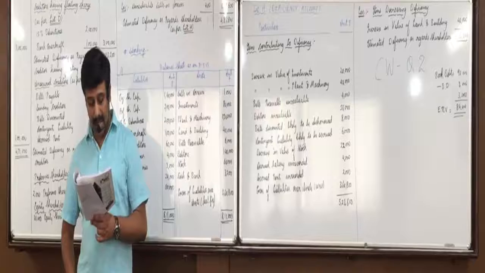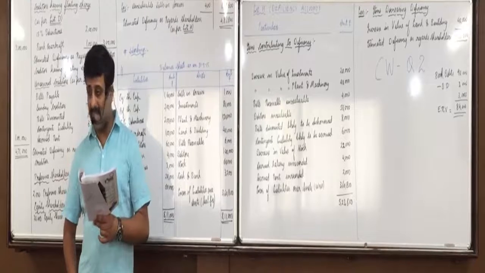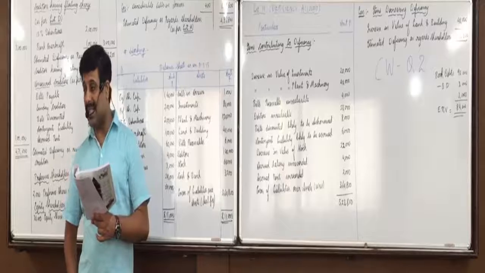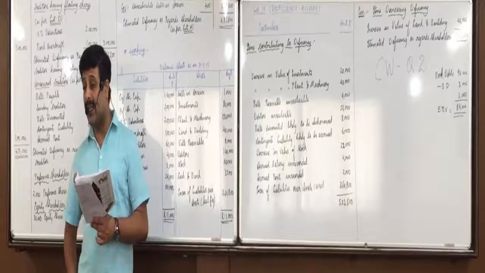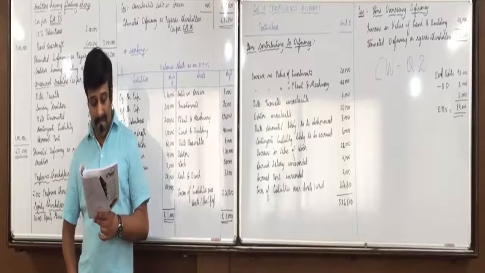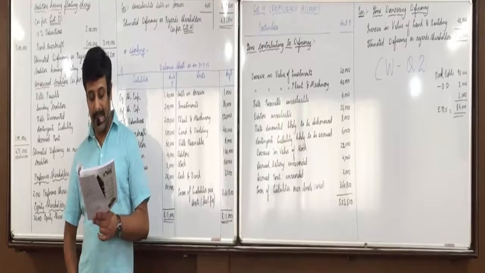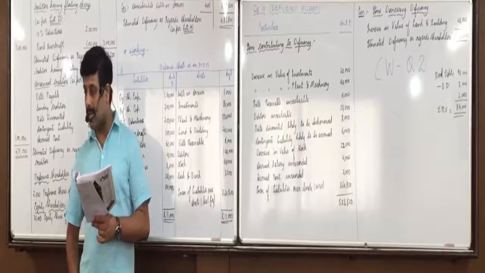Asset side machinery already marked below as A, so don't mark it again. Leasehold property marked, stock in trade marked. Book debts marked as list A, but what value will you take instead of 90? 84,000. Investments is already marked below. Calls in arrears, list A. And cash in hand, list A.